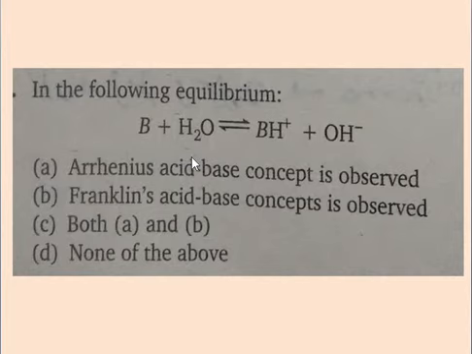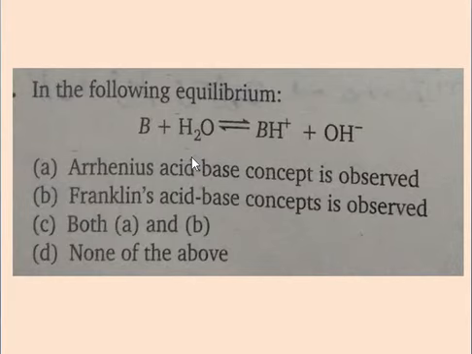But the Franklin's acid-base concept is similar to that of the Bronsted acid-base concept. This Lowry-Bronsted acid-base concept says the proton acceptor is a base and the proton donor is an acid.